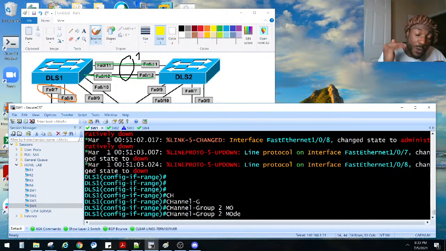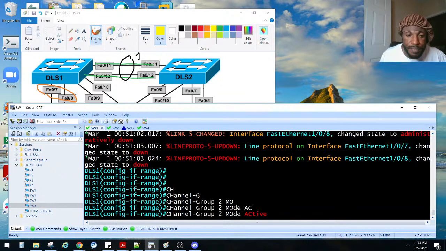There was a way to actually force the protocol. I forgot what command that was. It was like channel group or port channel protocol. Correct me if I'm wrong, or let me know what it is. But I think there was a way to force a specific protocol. I forgot what it was. But we said we're gonna make this the active side. So I think it's just active.